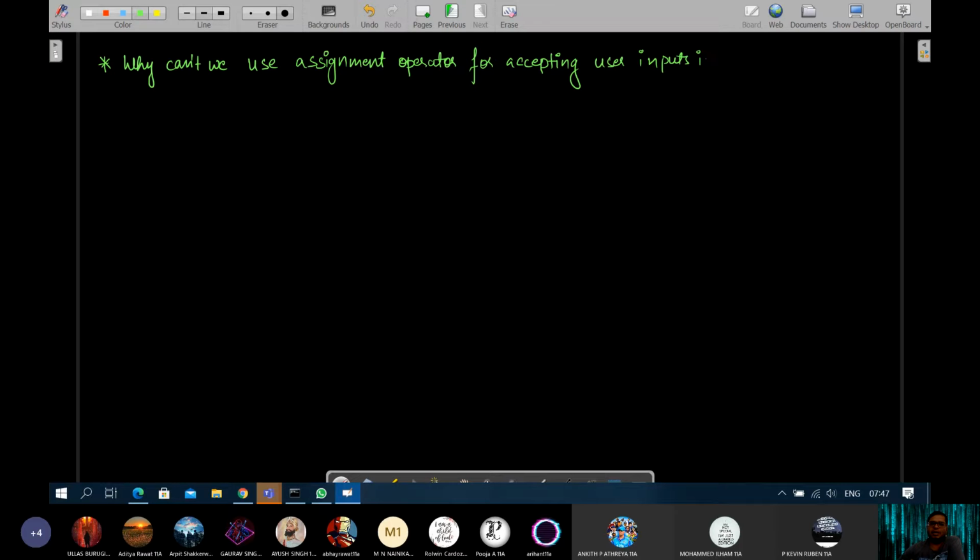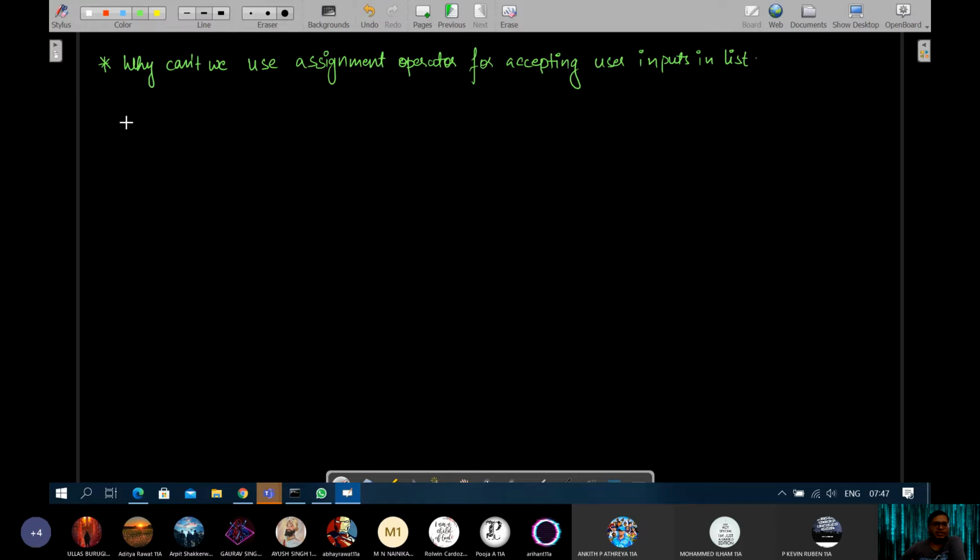Yeah, now here what we are going to say is: why can't we use the assignment operator for accepting user inputs in a list?